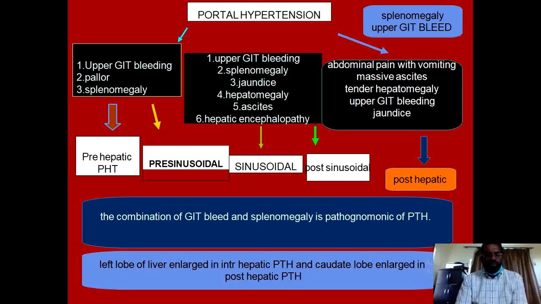In cases of the posthepatic portal hypertension, it is mainly the caudate lobe of the liver which is enlarged, and in cases of the intrahepatic type of portal hypertension, mainly the left lobe of the liver shows enlargement.